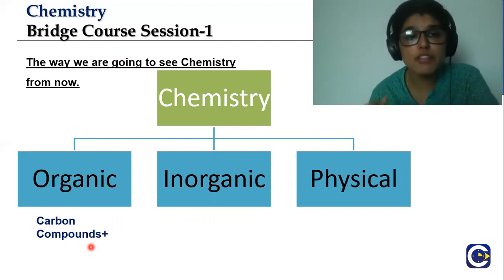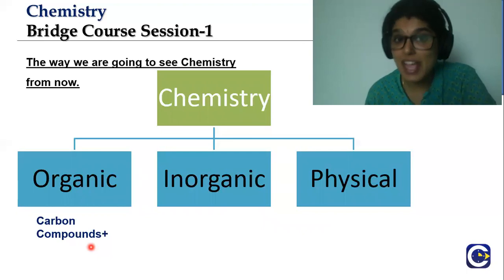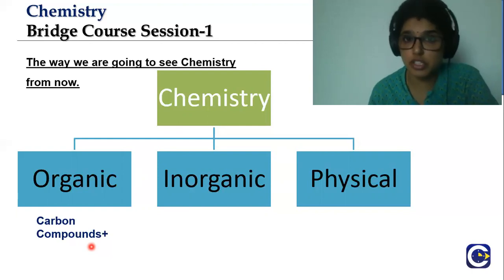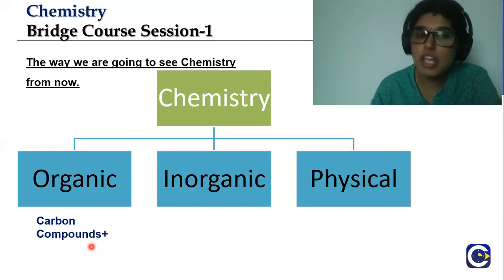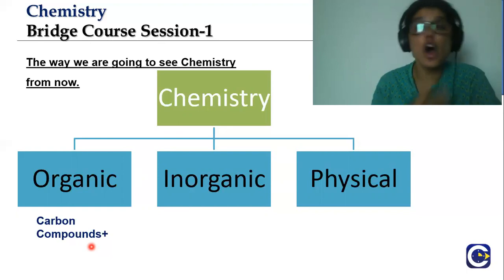But we also have different kinds of carbon-containing compounds. If you look around in nature, there are a lot of organic compounds, and they contain not just carbon and hydrogen. The carbon compounds also contain nitrogen, sulfur, and there are different functional groups present in organic compounds, which give rise to different kinds of reactivity in carbon. All those things will be learned in organic chemistry.